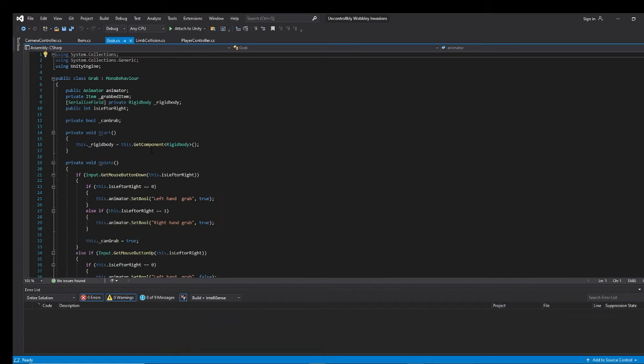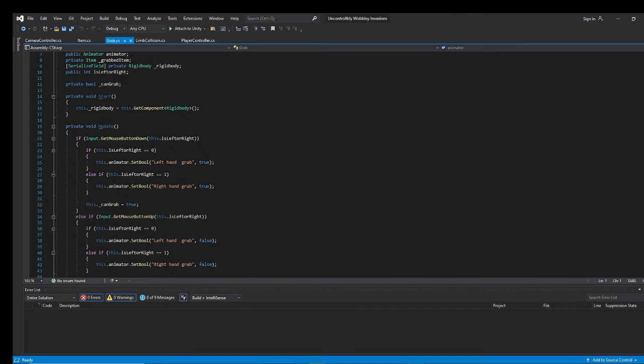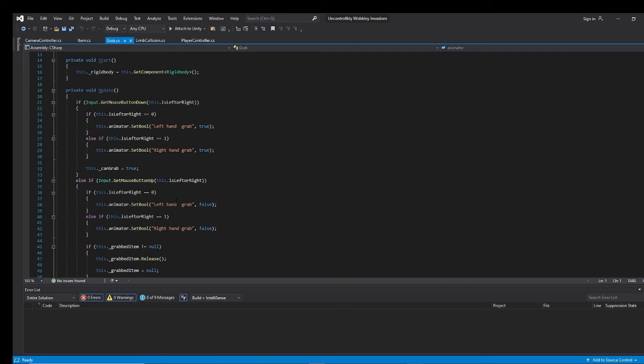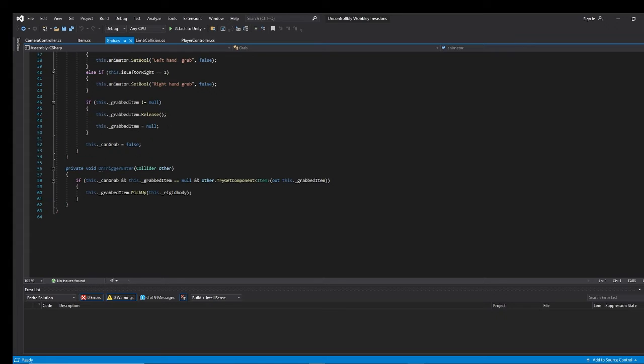So yeah, we first get the reference of the rigid body of the hands. Then we check if the button is 0, which is the left hand, we use the left hand grab animation. If it's 1, we use the right hand grab animation. And once the mouse button is pressed, the can grab variable sets itself to true. So on entering the trigger of the hand, call the pickup function for the grabbed item.